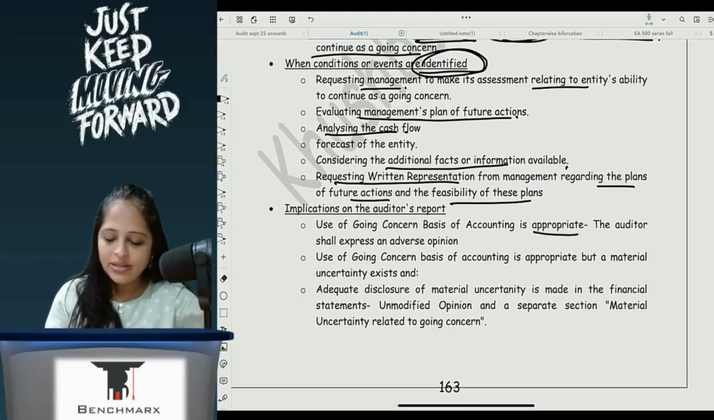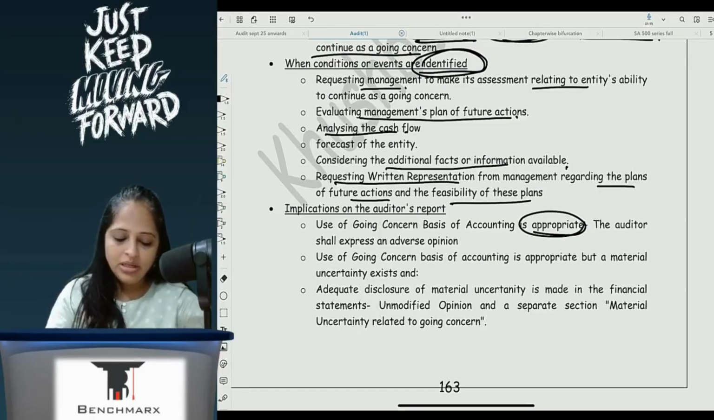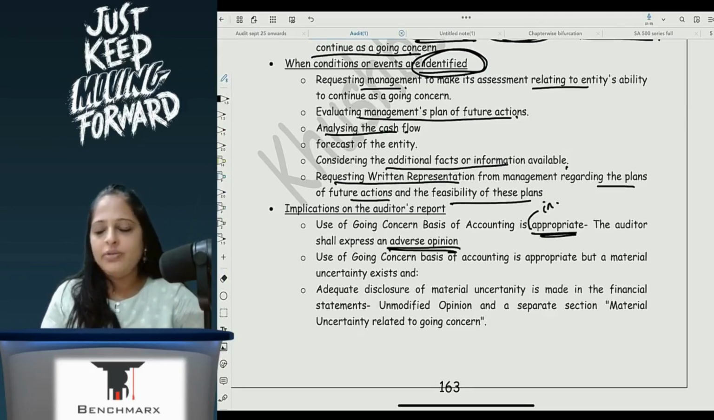If the use of going concern is inappropriate, then the auditor shall express an adverse opinion. Write down, add the word inappropriate. If it is inappropriate, then I will give an adverse opinion, saying that it is not something which will continue as a going concern, so I will give an adverse opinion.